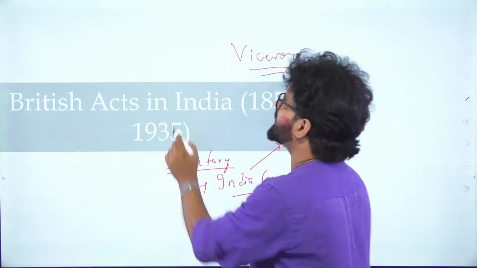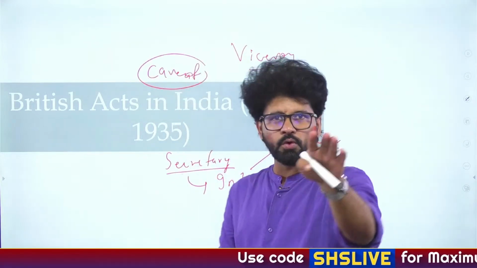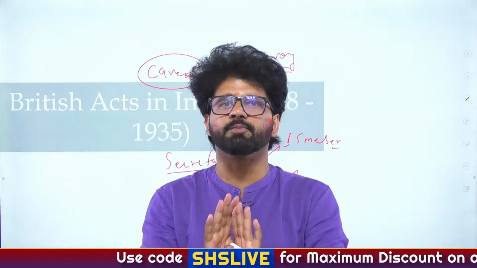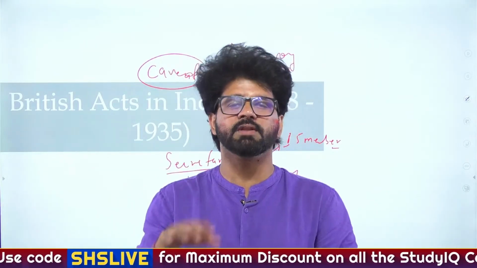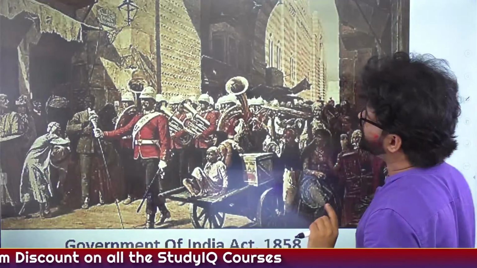But there is a caveat here. The caveat is you have to accept our subordination. We will not annex your territories, but you accept the subordination of the British Crown and British Parliament. That is one thing which you have to do. We will not annex your territories, princely states.